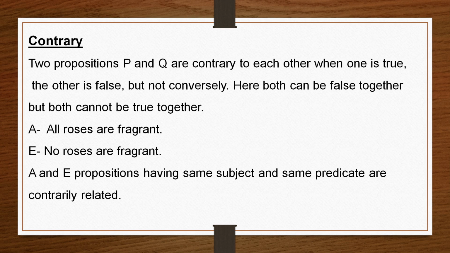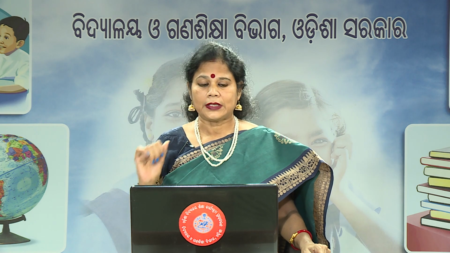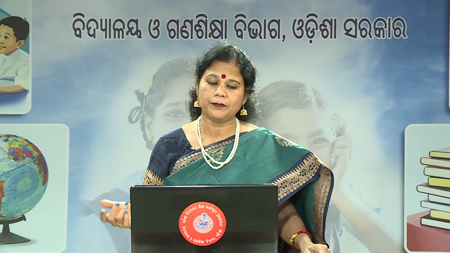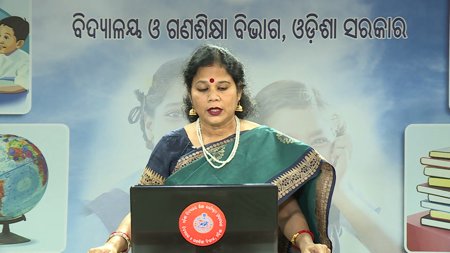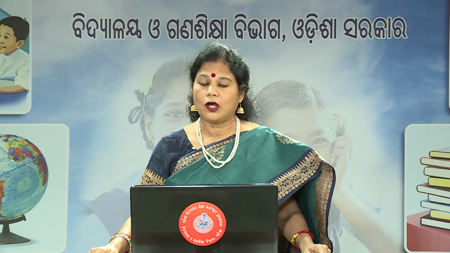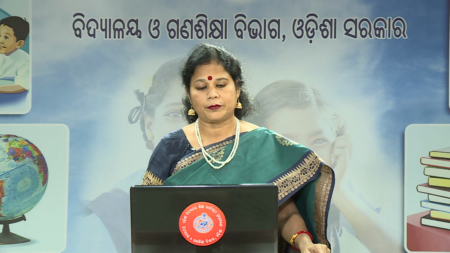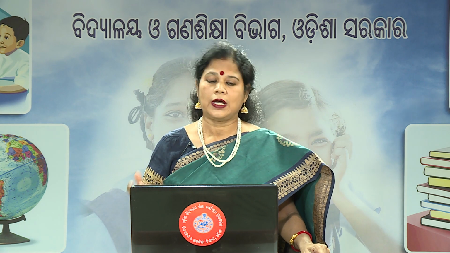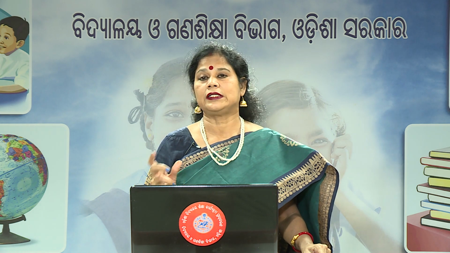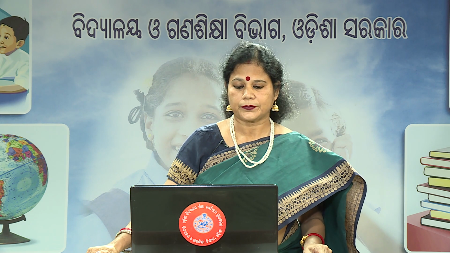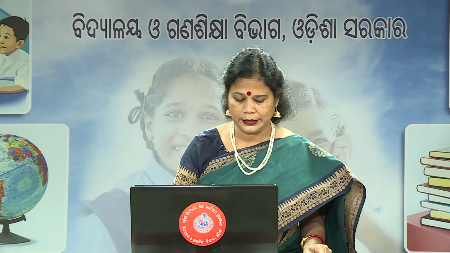Suppose some roses are fragrant and some roses are not fragrant. If "all roses are fragrant" is false, then "no roses are fragrant" may also be false. But both the propositions cannot be true together. You cannot say that "all roses are fragrant" is true and "no roses are fragrant" is also true. Two propositions that are opposite cannot both be true. So this is your contrary relation.